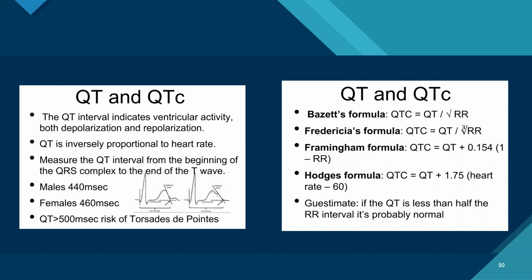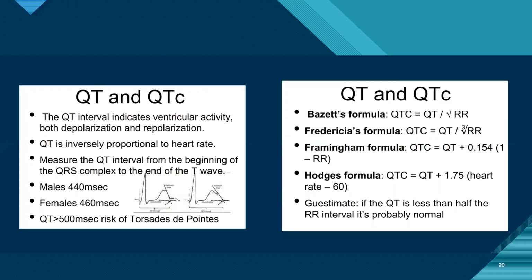In this diagram it is shown that if there is a prominent U wave, where you are not able to make out where the T is ending and where the U is starting, you can take a tangent to the maximum slope, and where it touches the baseline, you can calculate the QT interval from that. But it has to be taken from the maximum slope.